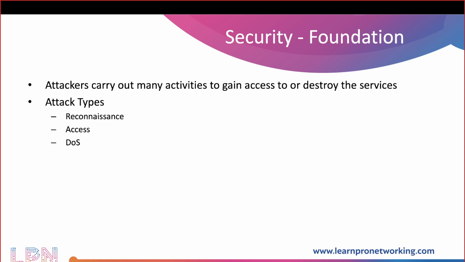Now, viruses, worms, and trojans. What is the difference between these three? All of them are malware. Not just these three are malware: you have adware, spyware, and a variety of malware. Put together, all of them are called malware. Malware is nothing but malicious software. But in what way are they different? Virus, worms, and trojans.